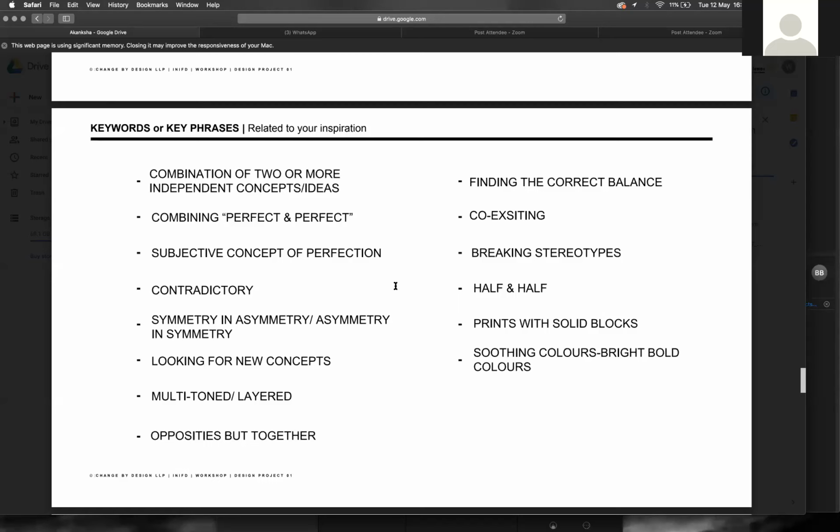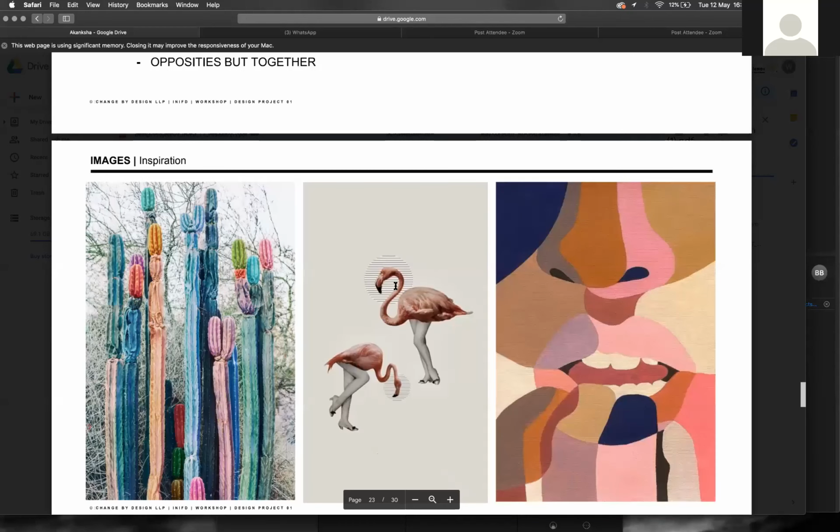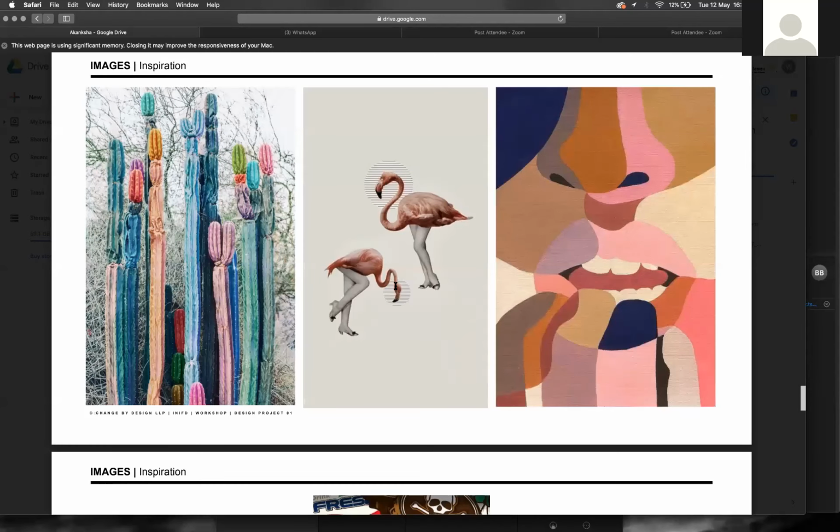I'm very keen on simple geometry, but I'm also interested in floral patterns. So I wanted to work with both ideas but find the right balance while working, because I didn't want my collection to look like a combination of everything that you see. So I wanted to find a perfect balance.